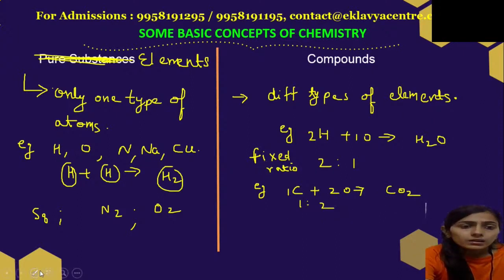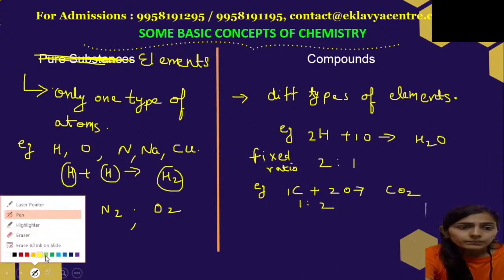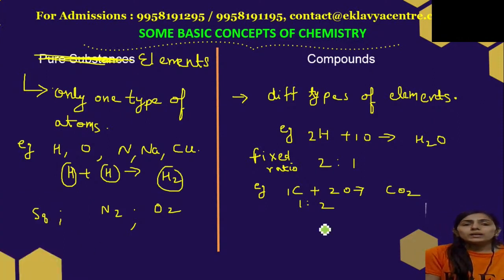Now, we had discussed how we can separate mixtures. Now, how can we separate these pure substances? They can be separated by chemical methods.